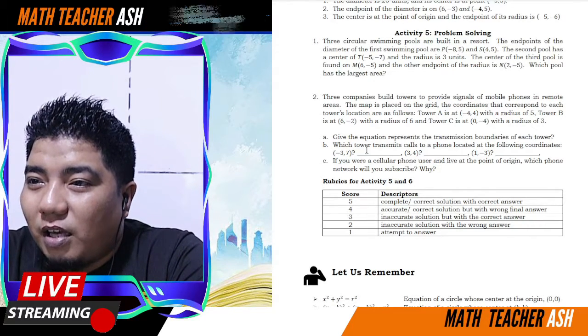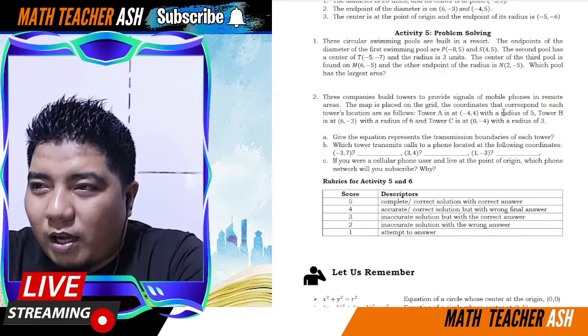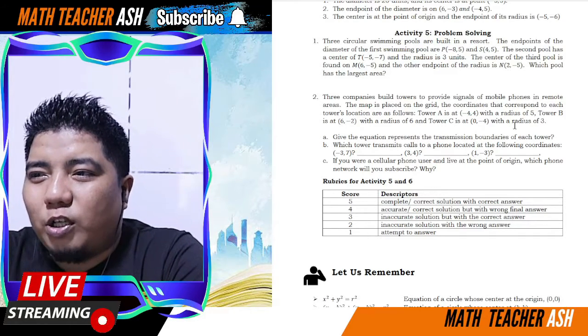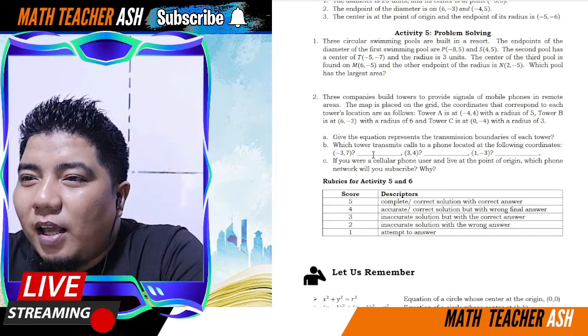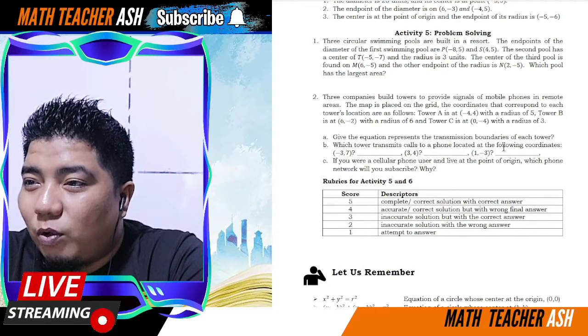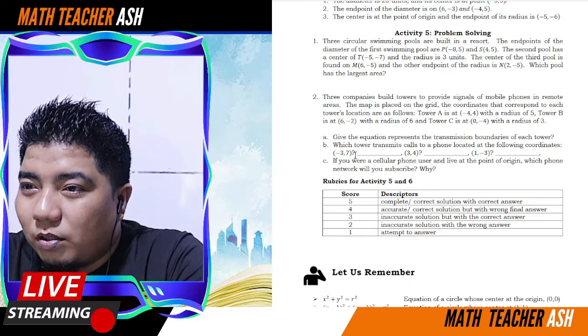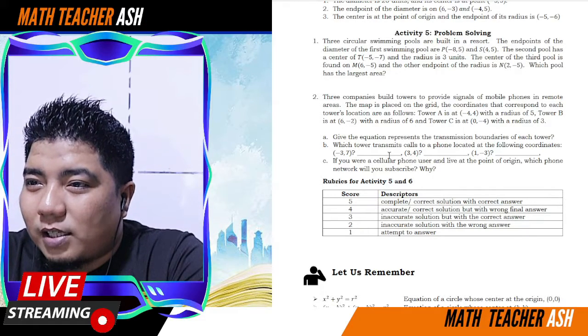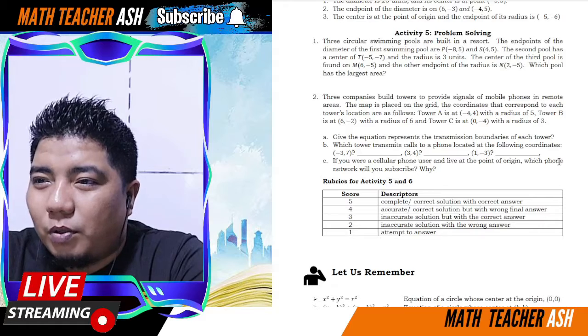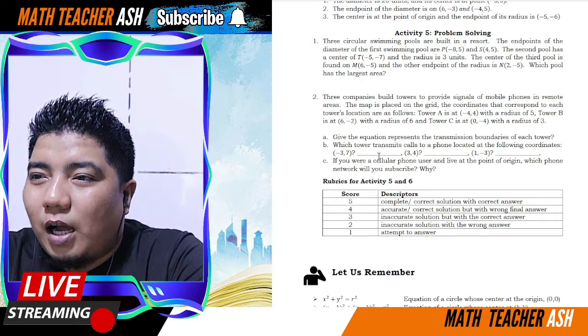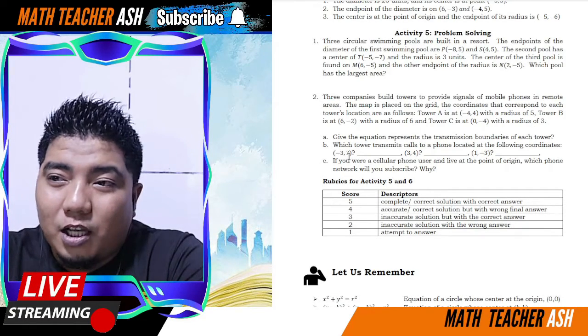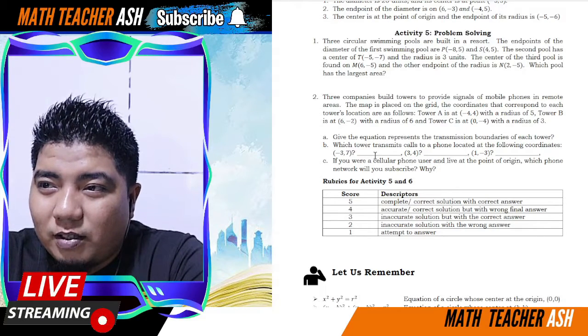Okay. Give the equation. Okay, so gawa ka ng equation dito, equation for this one, and equation for this one. Madali lang yan. Then, which tower transmits cells to a phone located at the coordinates? Okay, this one. So, ang sasagutin mo lang dito is tower 1, tower 2, tower 3. So, kung sinong tower ang pasok sa radius niya, siya ang magbibigay ng signal na yon.